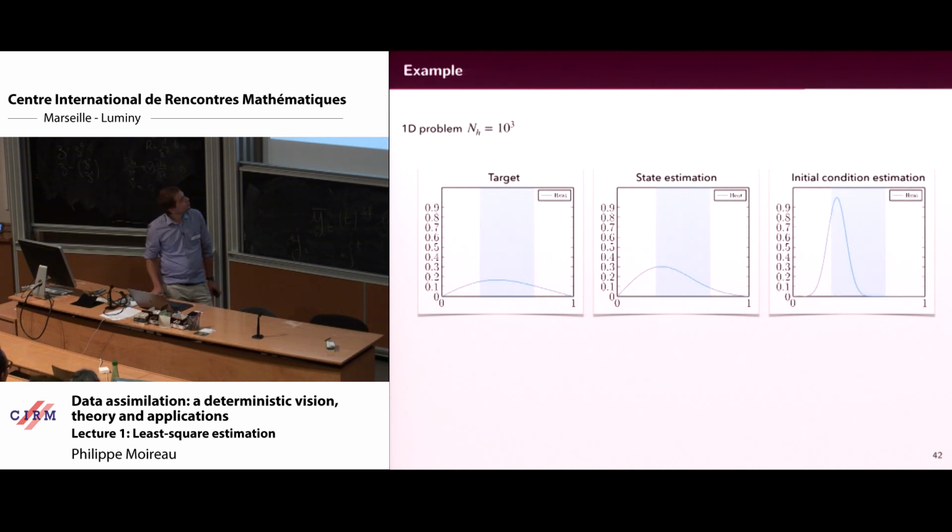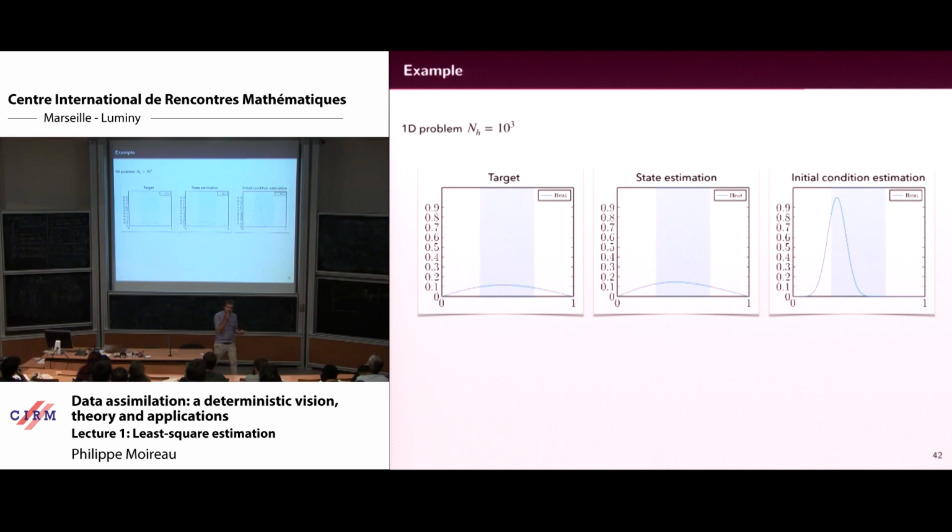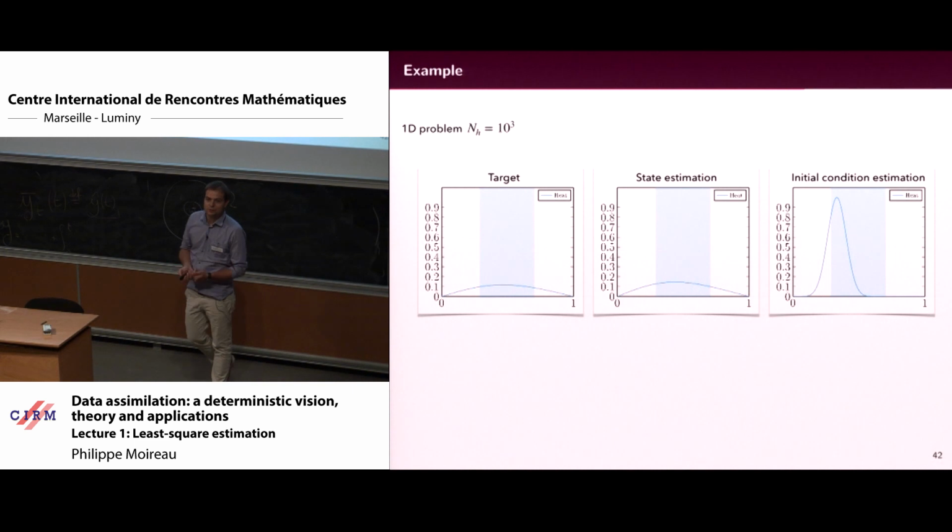But remember, I can also rebuild the initial condition, and in very few iterations, I rebuild the initial condition. Asymptotically, everything is 0, so I can use 0 as a good estimation. But what is difficult is to rebuild the initial condition.